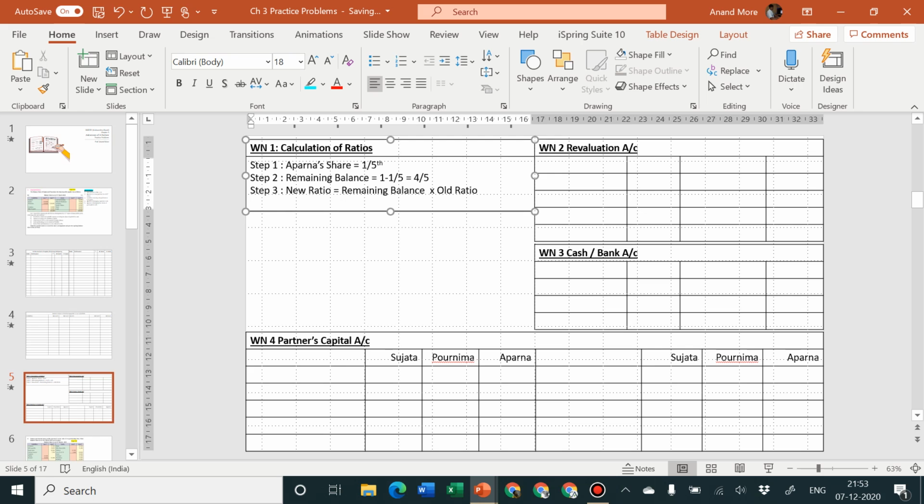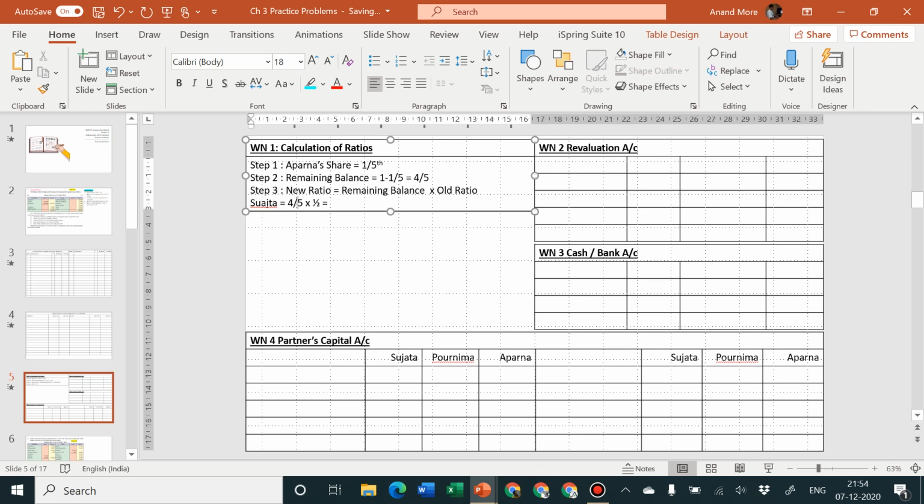So we are going to consider the first partner is Sujata. For Sujata, remaining balance is how much? 4/5 into Sujata's ratio, which was 1/2, so we can specify 4/5 into 1/2. That goes to how much?